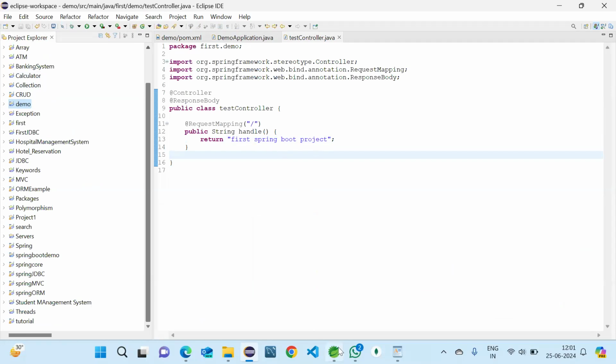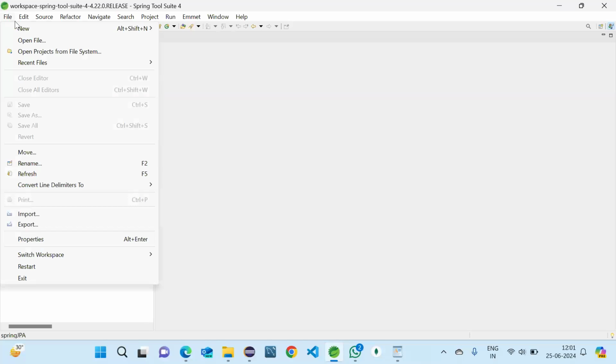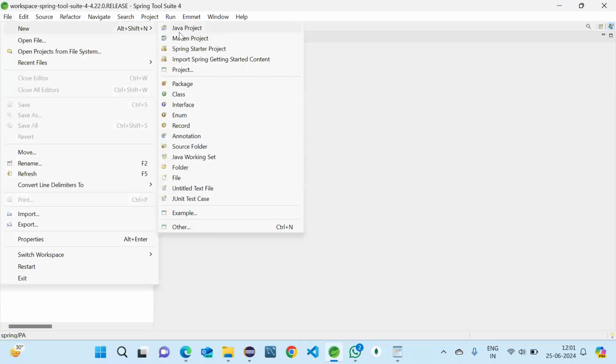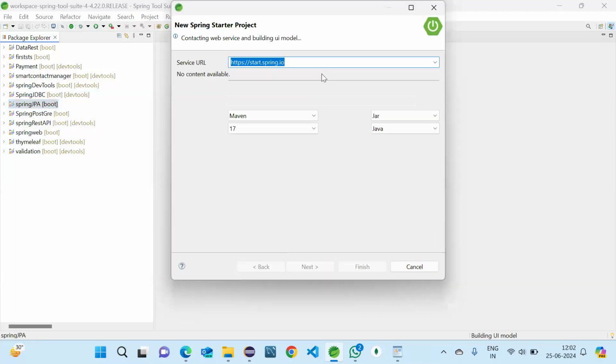It is done. Now I will go to Spring Tool Suite and show how easy it is here. I hope you can download it as I showed earlier. Let me go to File and then New. Here we are going to create a Spring Starter project, this one, not a Java project, not Maven either. So Spring Starter project, and that will open a page.